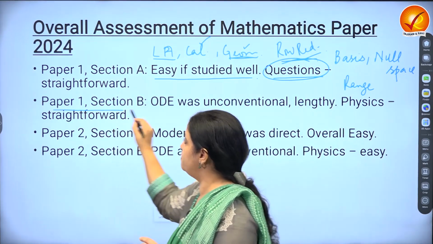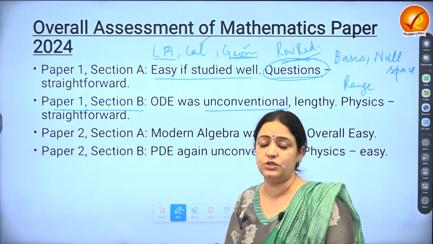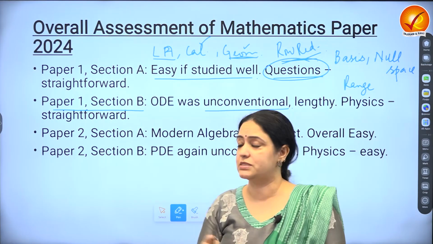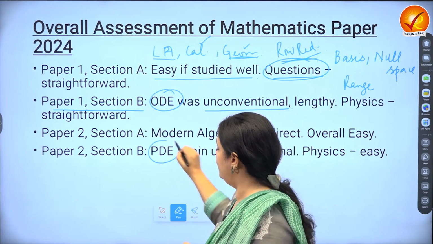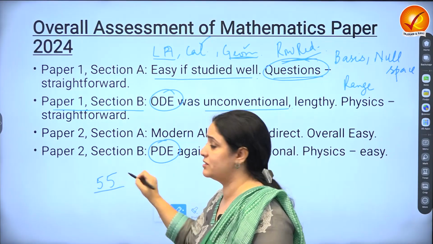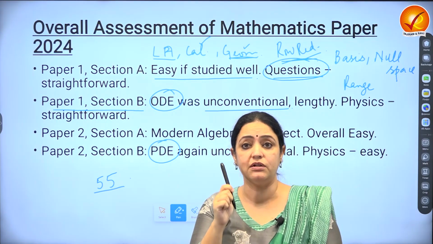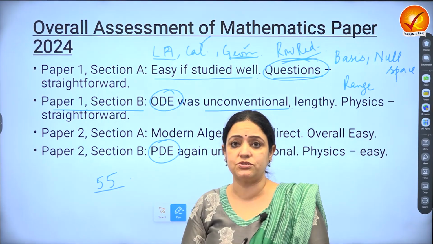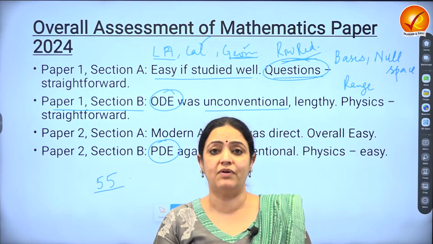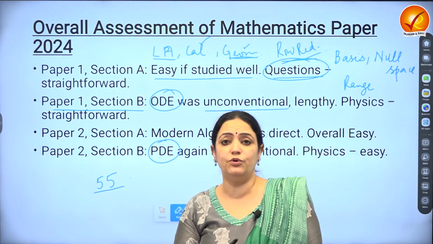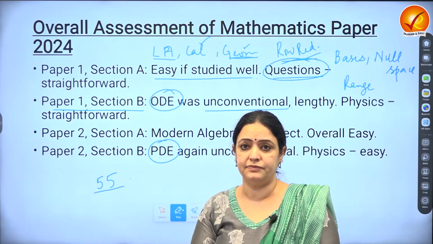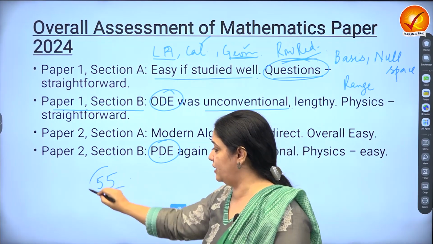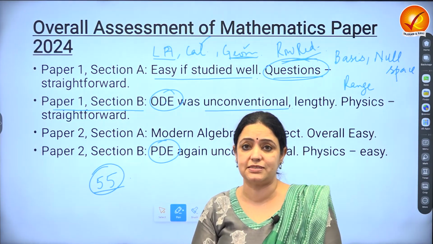Coming to paper 1 section B, ODE was a bit unconventional. Which means that they've asked questions, for example, from Laplace combined together in ODE and PDE. Laplace has come for about 55 marks. 55 marks from one particular chapter. And that topic, of course, is covered both in ODE and PDE, yet on an average, in the past, they have asked questions ranging from 0 to about 15 marks only from there. And if you include PDE, then sometimes up to 20 to 25, but not definitely 55. So it was unconventional in that sense.